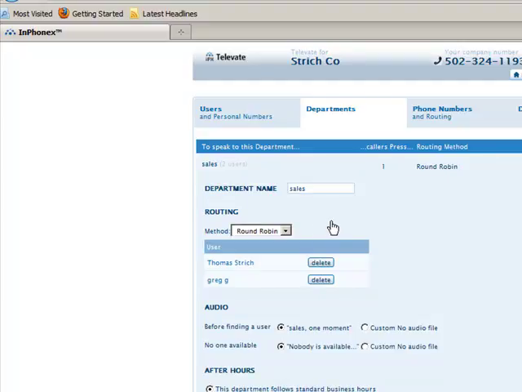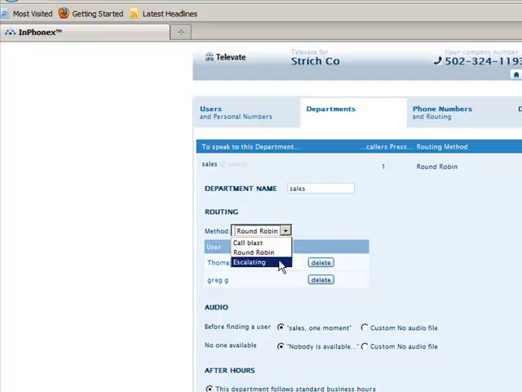So there's different options. Your first option is call blast, which basically, if you have a bunch of users with sales, and you want the whole sales department to get blasted with the phone call so that whoever picks it up is the person that actually gets the phone call, you do call blast. If you want round robin, it's going to pick the person that wasn't spoken to last time. So if you have a staff of 3 that are in sales, it's going to pick the first person who got the phone call, the next person who hasn't got that phone call, and so on and so on.